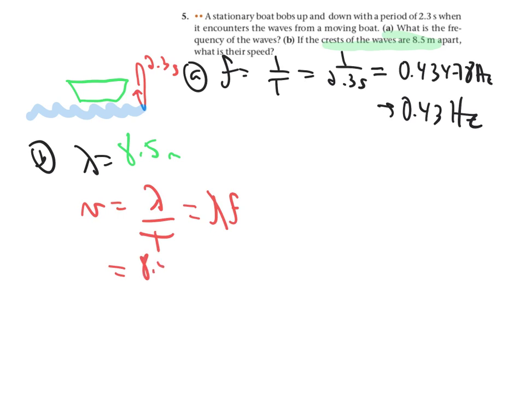So 8.5 meters over 2.3 seconds, which is 3.69565 meters per second, which becomes 3.7.